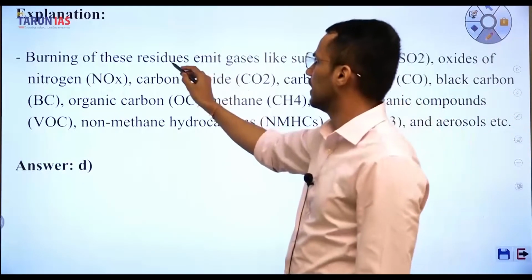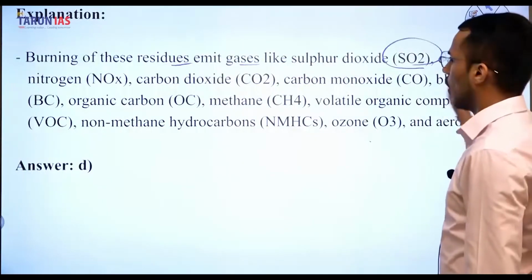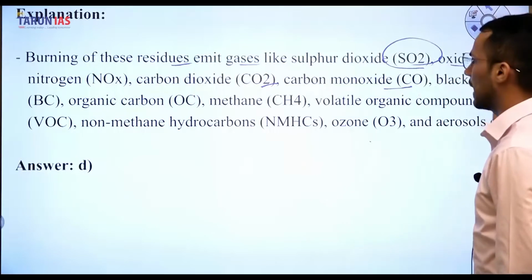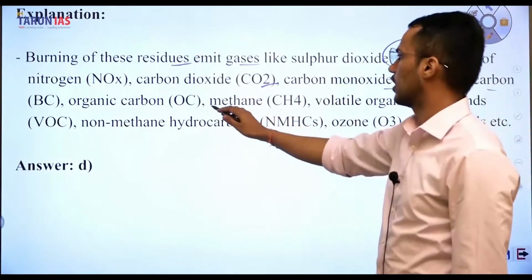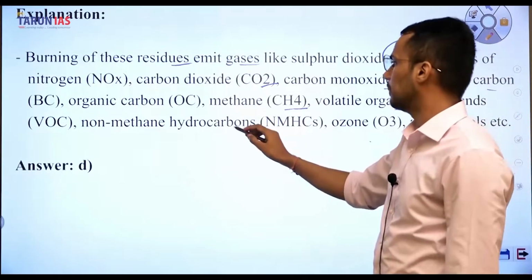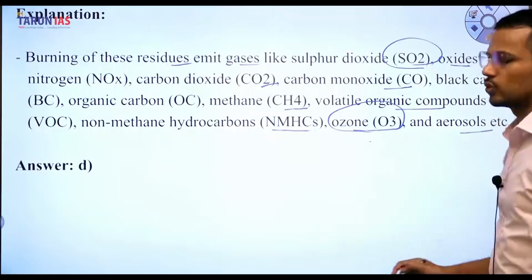Burning up of these residues emits gases like sulfur dioxide, oxides of nitrogen, carbon dioxide, carbon monoxide, black carbon, organic carbon, methane, volatile organic compounds, non-methane hydrocarbons, ozone, and aerosols, etc.